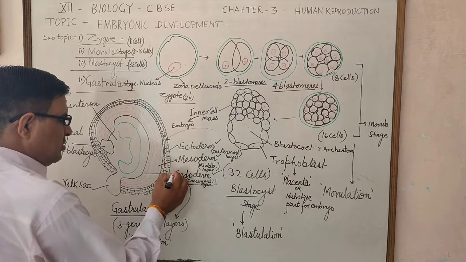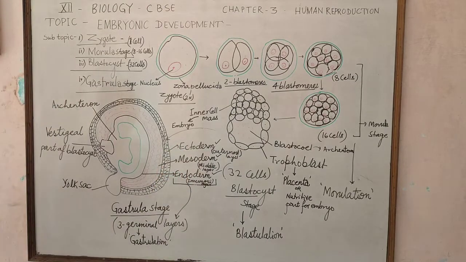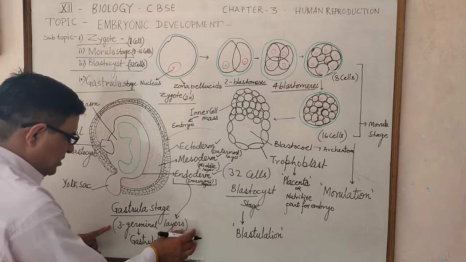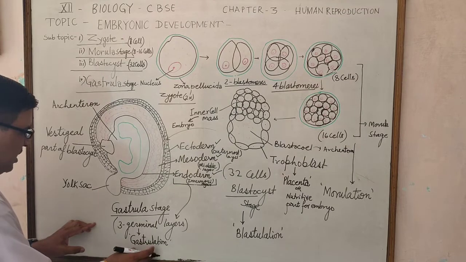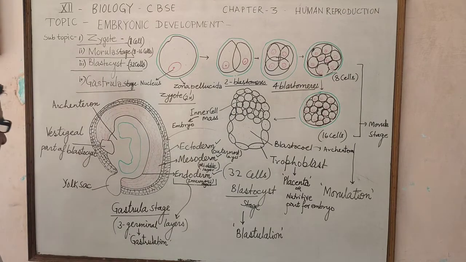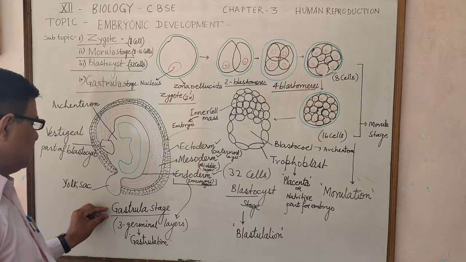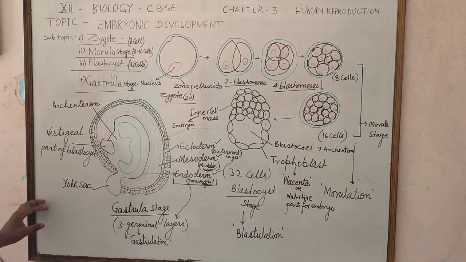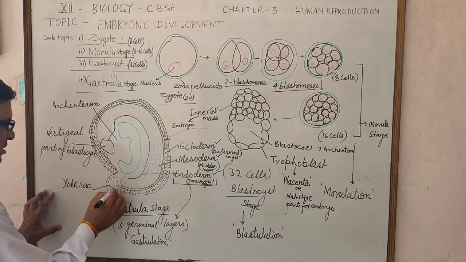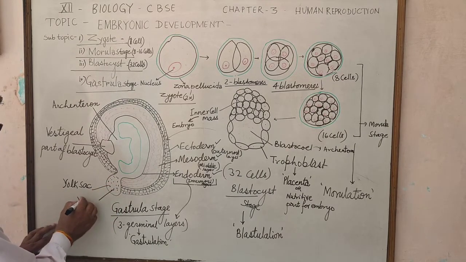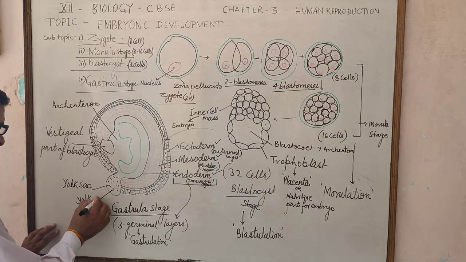So ectoderm, mesoderm and endoderm are considered the three germinal layers, which develop as a result of gastrulation, and this is called the gastrula stage. The gastrula stage also contains the yolk sac, which has the yolk in it.